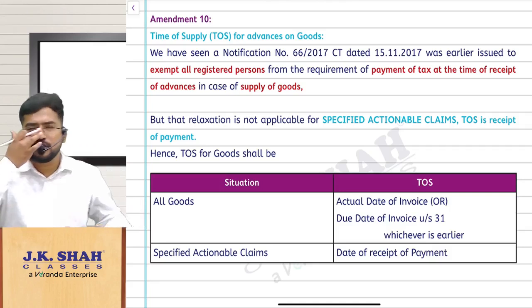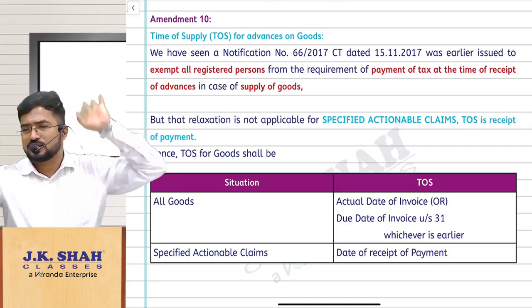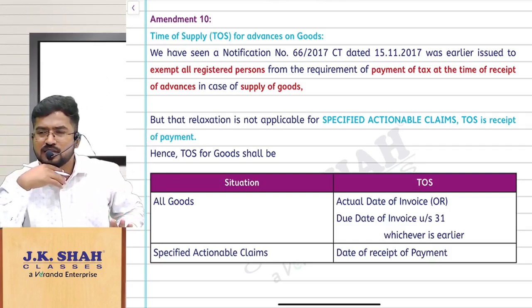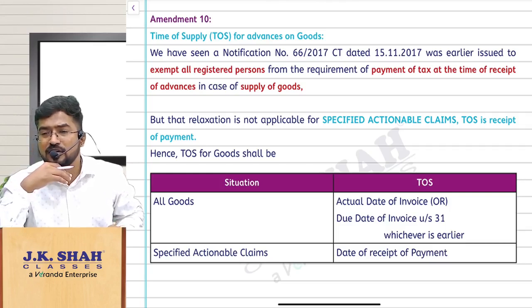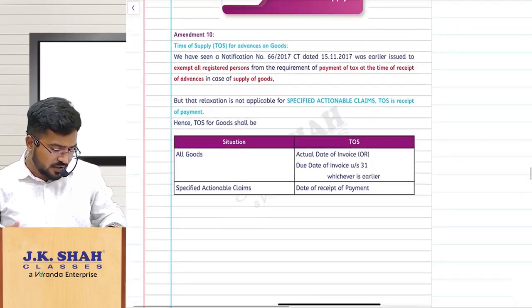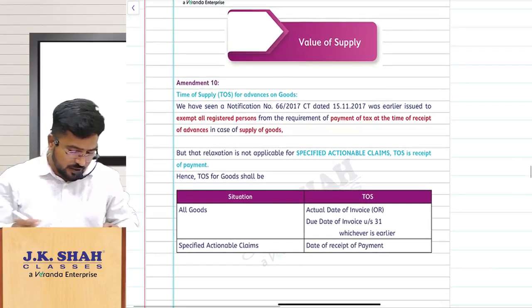Now in Schedule 3, actionable claims other than specified actionable claims have been given. That means specified actionable claims are treated as supply of goods. I have written in front of you that the amendment will be treated as a supply of goods. The concept here is that this amendment is actually regarding time of supply.